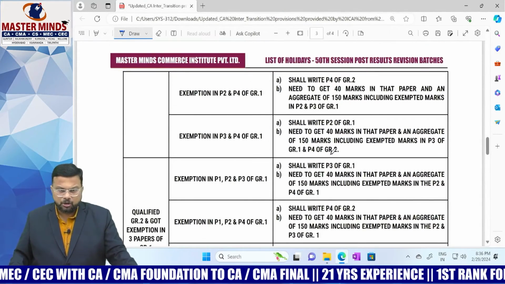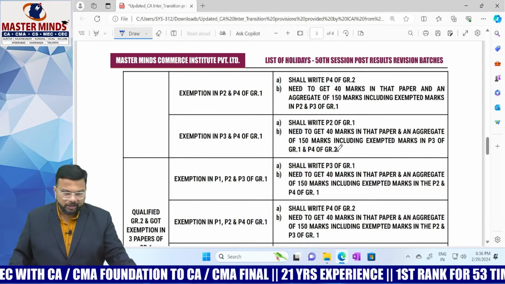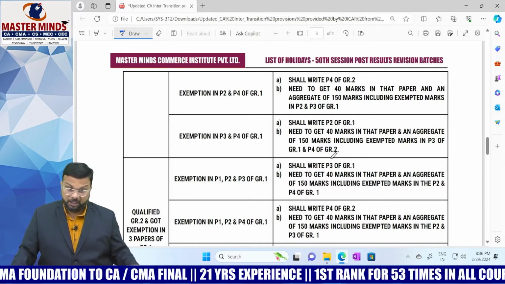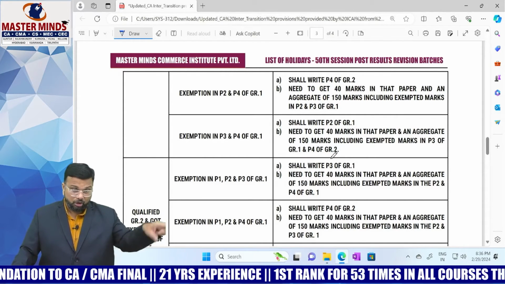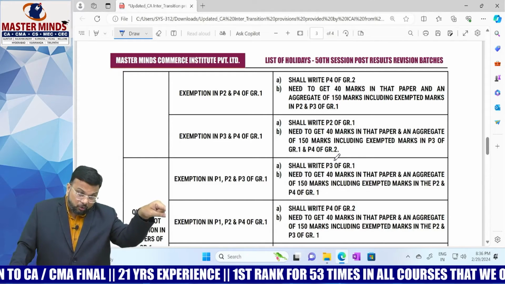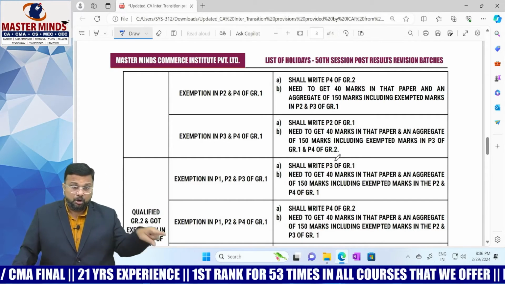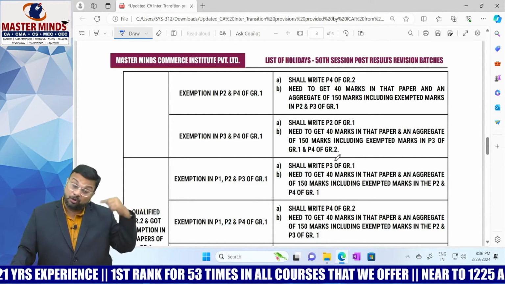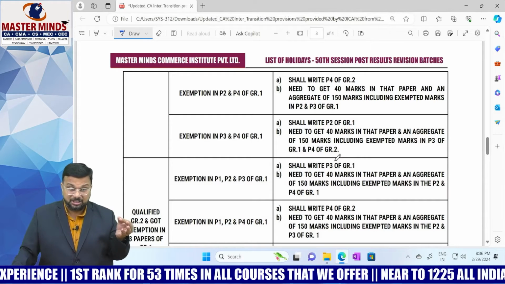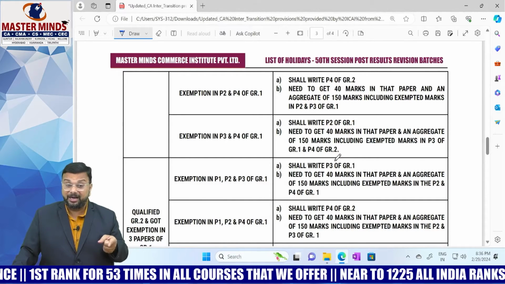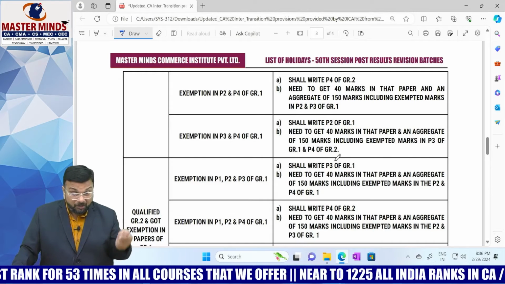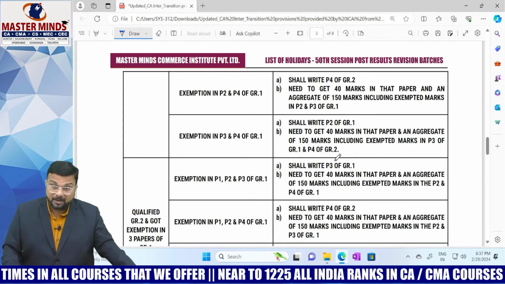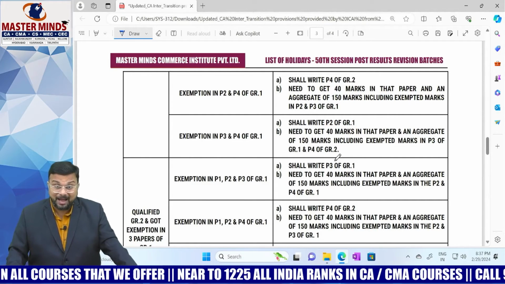And you have qualified group 2 and got exemption in P2 and P4 of group 1. What is P2? Corporate and other laws. P4 is nothing but taxation. Then what you need to do? You need to write paper 4 in group 2. Even though you have qualified group 2 under old scheme, you got exemption only in paper 2 and paper 4 under old scheme, that is nothing but corporate law and taxation. That means you have not qualified cost and management accounting, right? So you have to write cost and management accounting, which is under group 2 in new scheme. And moreover, you need to get 40 marks in that paper and an aggregate of 150 marks, including the marks exempted.